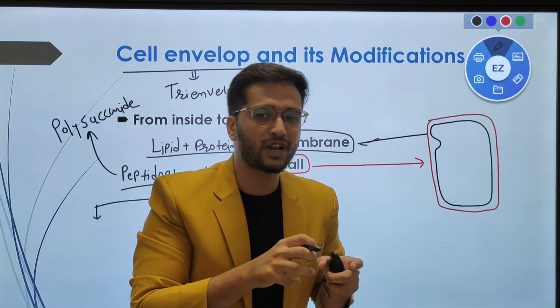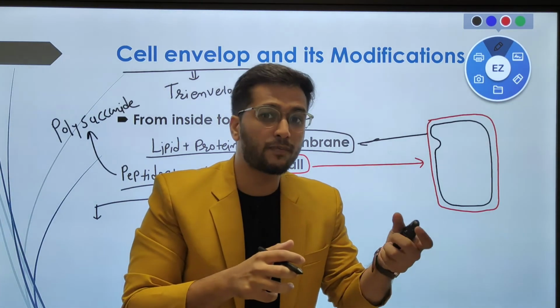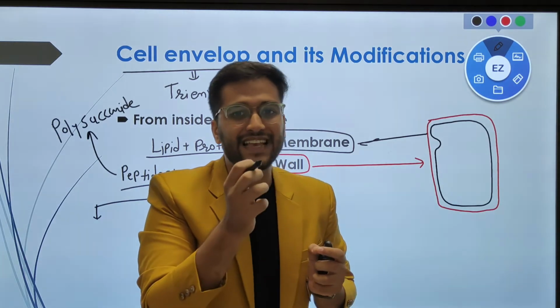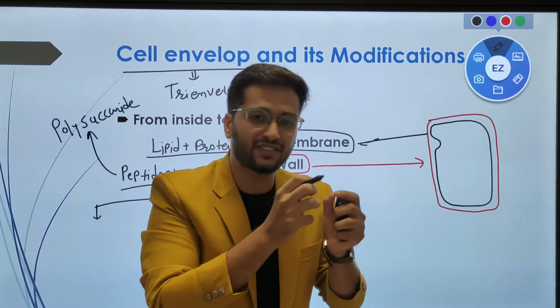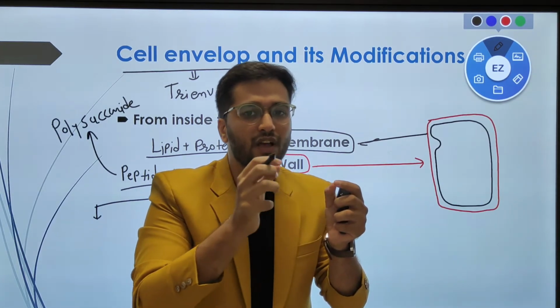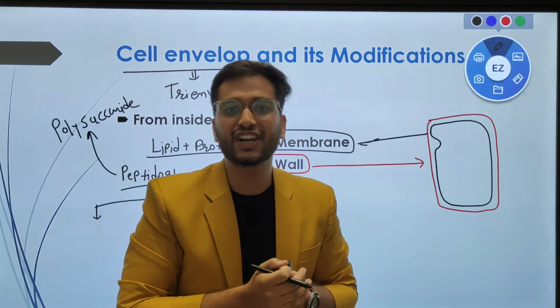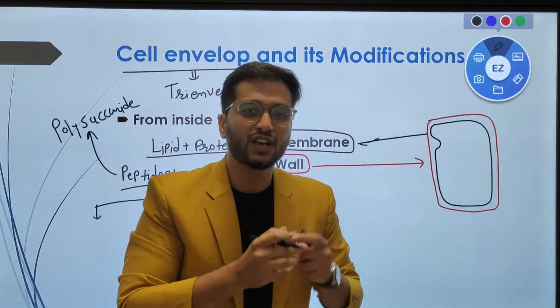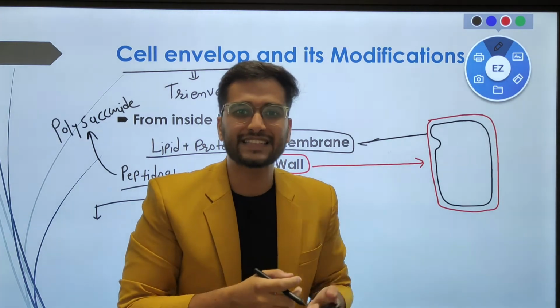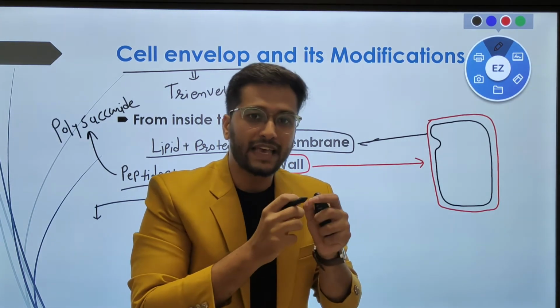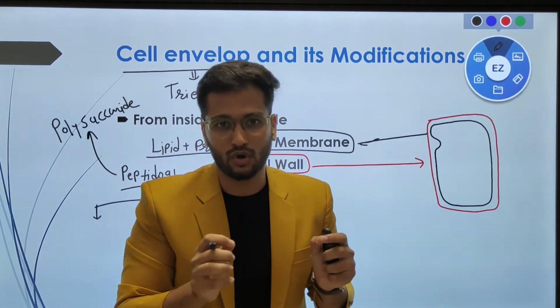What do you mean by homopolymer? The homopolymer is a kind of polymer which is made up of a single type of monomer, right? So the single monomers join with each other and form a large chain, which is known as a polymer. The example of a homopolymer is cellulose. Why? Because cellulose is made up of glucose only, right?